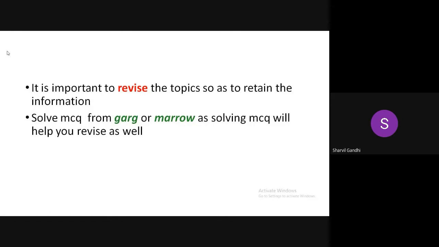Apart from reading, revision is also important, because since it is a volatile subject, you need to constantly revise the topics so as to retain. For me, retaining was a part of solving MCQs from Marrow. As you solve the MCQs, you read topics as well. If you don't know the MCQ, you just revise that topic. This helps you revise as well as retain the topic. So this is the only way you can master pharmacology. Next.